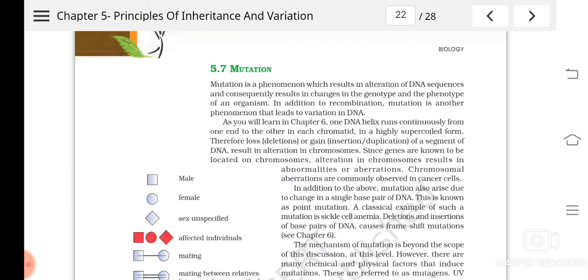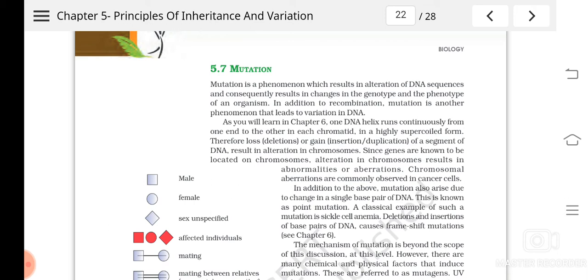So mutation is what? If any change, any alteration of DNA sequence happens, that will result in the change of the genotype, isn't it? If any change happens, then the genotype will change, and that will result in the change in the phenotype. I told you the DNA is a linear molecule which is arranged in the chromosome, isn't it?